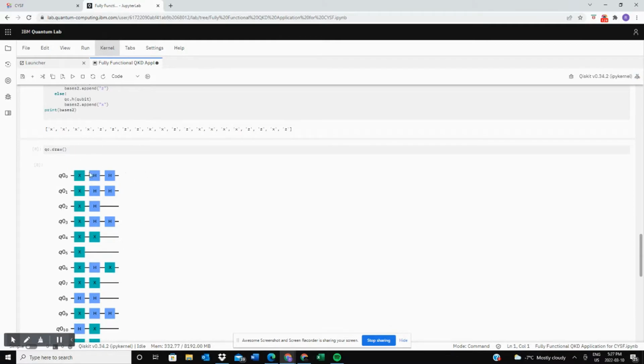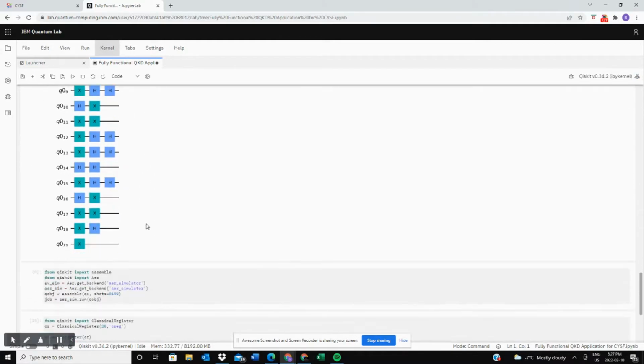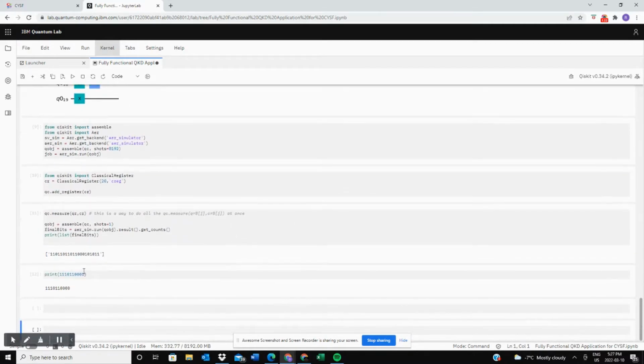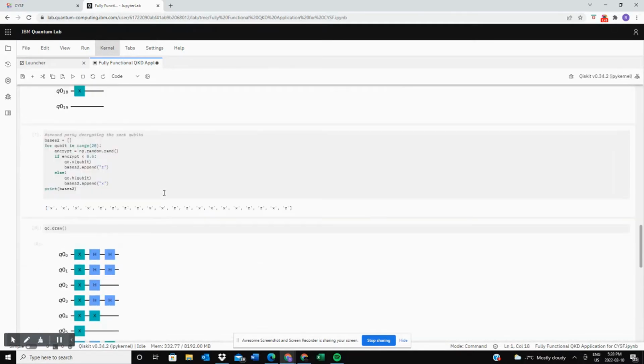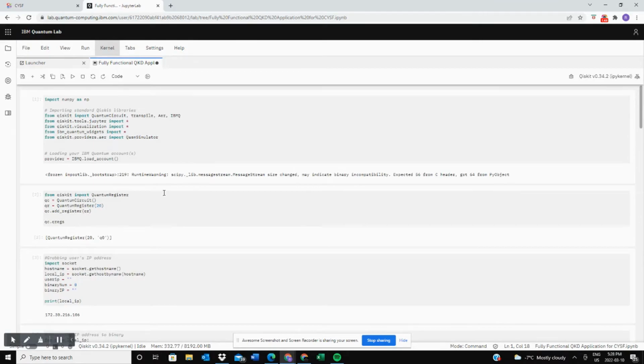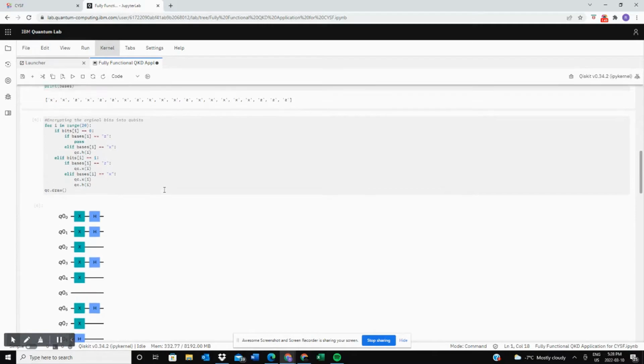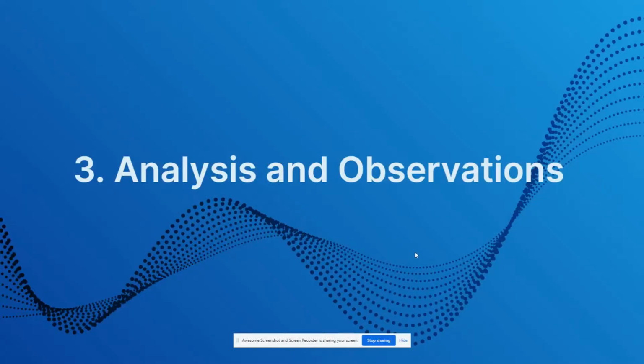Here is the second stage of encryption, and here is the resulting one, and here is our output. So, as you can see, it's pretty efficient. It works perfectly. Yeah, that's the demo.